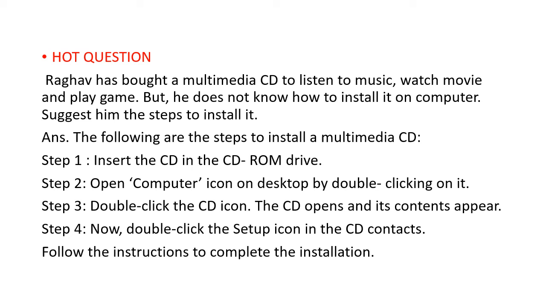Step 3, double click the CD icon. The CD opens and its contents appear. The last step is step 4. Now double click the setup icon in the CD contents. Then follow the instructions to complete the installation.